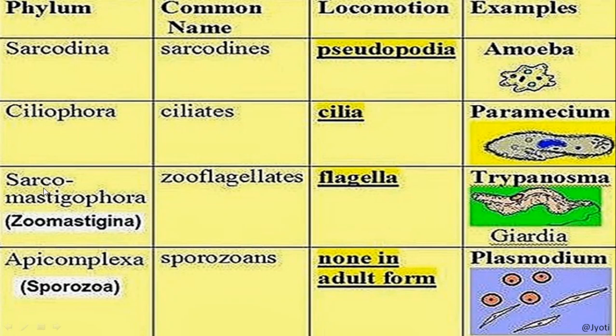Then Sarcomastigophora. Okay, that means they are flagellata. That means they have the flagella as the locomotory organelles. Here the Trypanosoma is shown, which has a flagella, a whip-like structure, as the locomotory organelle. Then Sporozoa, which do not have any locomotory organelles. That is Plasmodium that causes malaria in human beings.